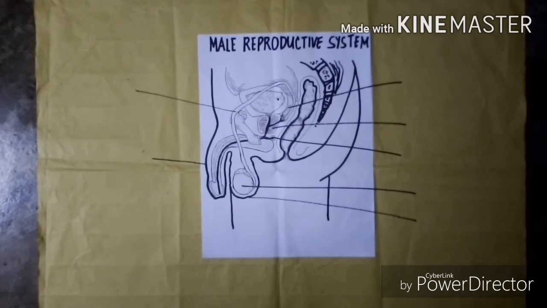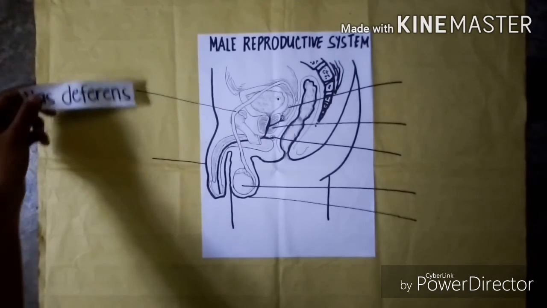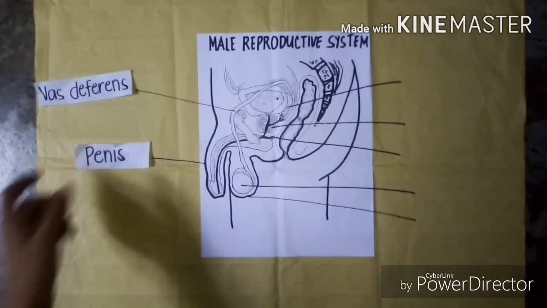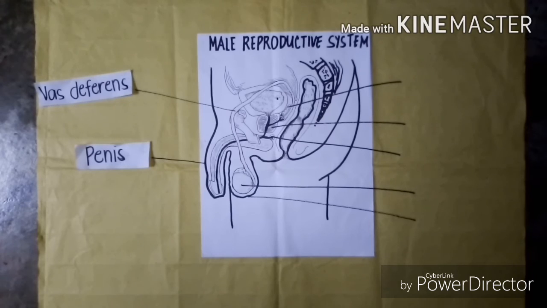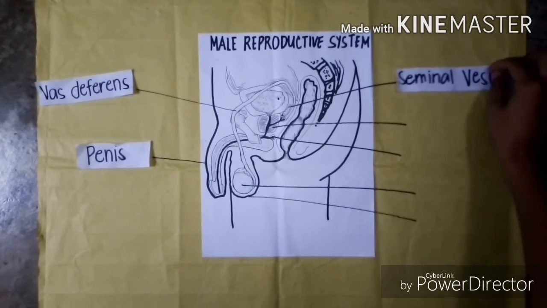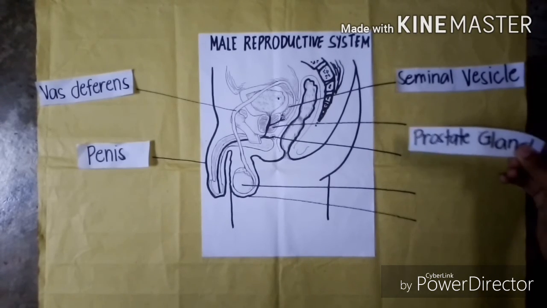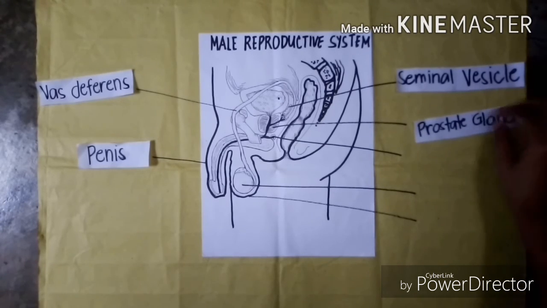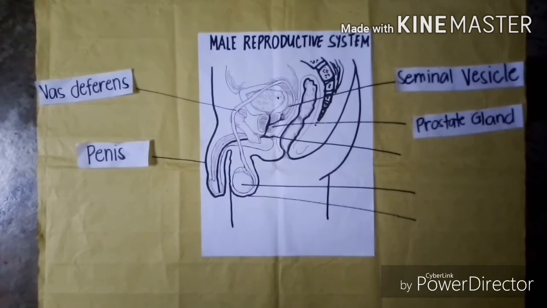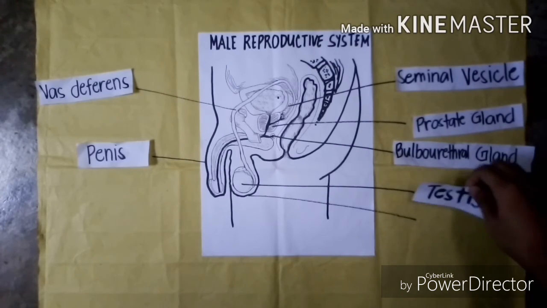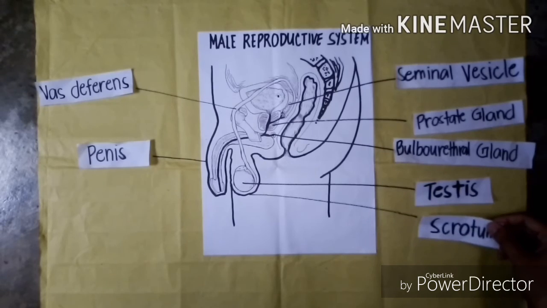These are the structures that are important in the male reproductive system. The vas deferens, also called the ductus deferens, the penis, seminal vesicle, the prostate gland, the bulbourethral gland, the testes, the scrotum.